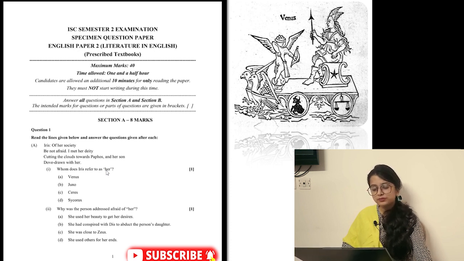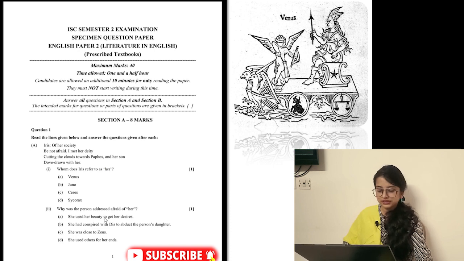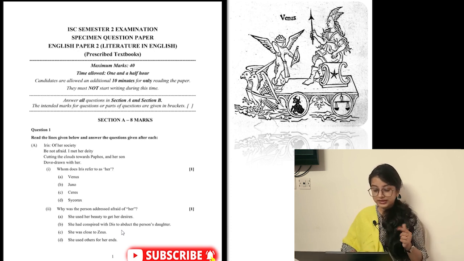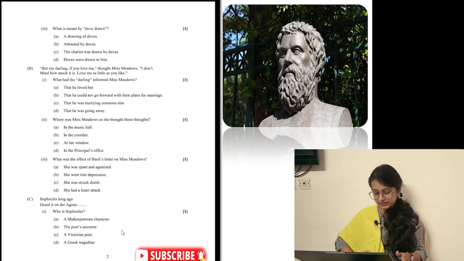Why was the person addressed afraid of her? Who is the person addressed? Ceres. Why is she afraid of Venus? She used her beauty to get her desires? No. She had conspired with Dis to abduct the person's daughter? Yes, it may be true. She was close to Zeus? No. She used others for her ends. It is option number B, because Ceres' daughter had fled with this abduction and everything was planned by Venus.